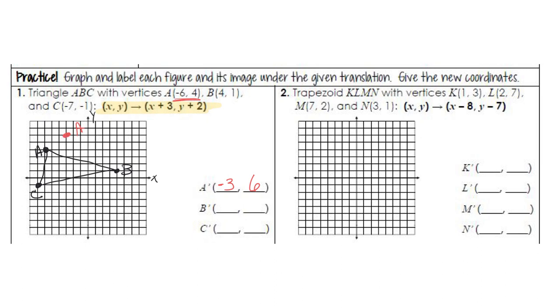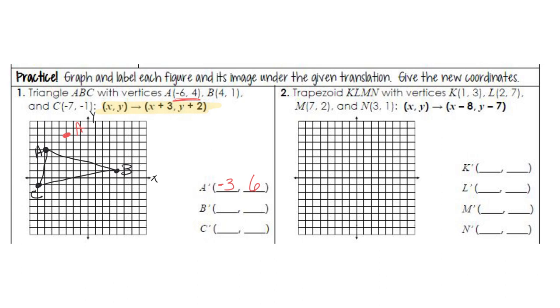That is correct. Now B is at 4, 1. If I follow the rule, I add 3 to the x: 1, 2, 3, and 2 to the y: 1, 2. It should be right there.